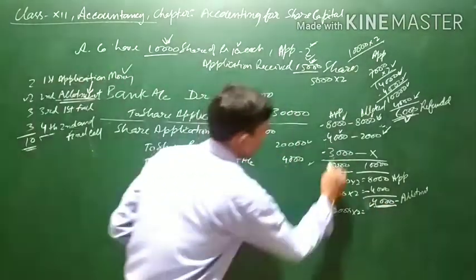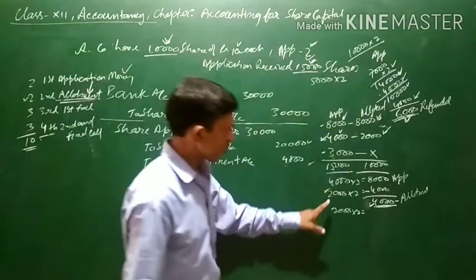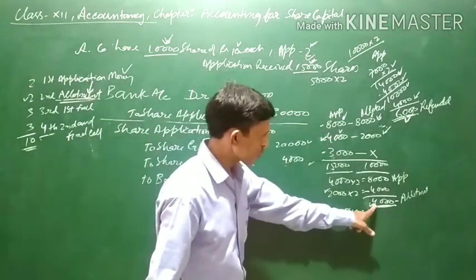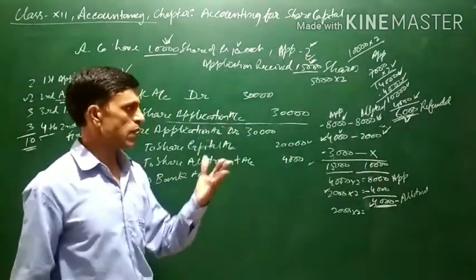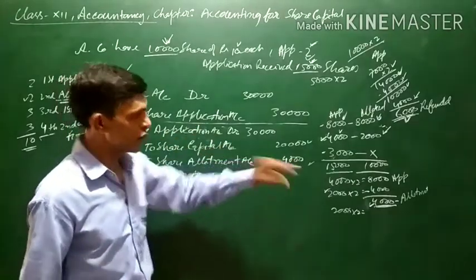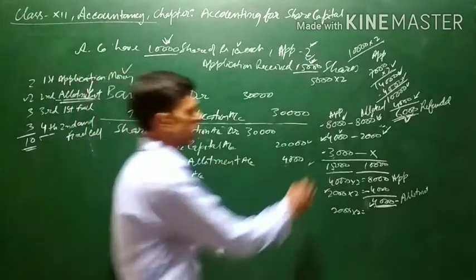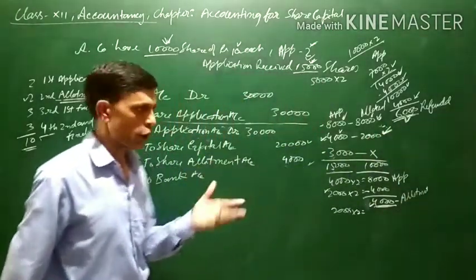This category of shareholder will not have to pay anything on allotment, because their allotment money is also 4,000 and the amount which is excess is also 4,000. So both the allotment money which is due and the excess application money are 4,000. So this category of shareholder will not pay anything in case of allotment.